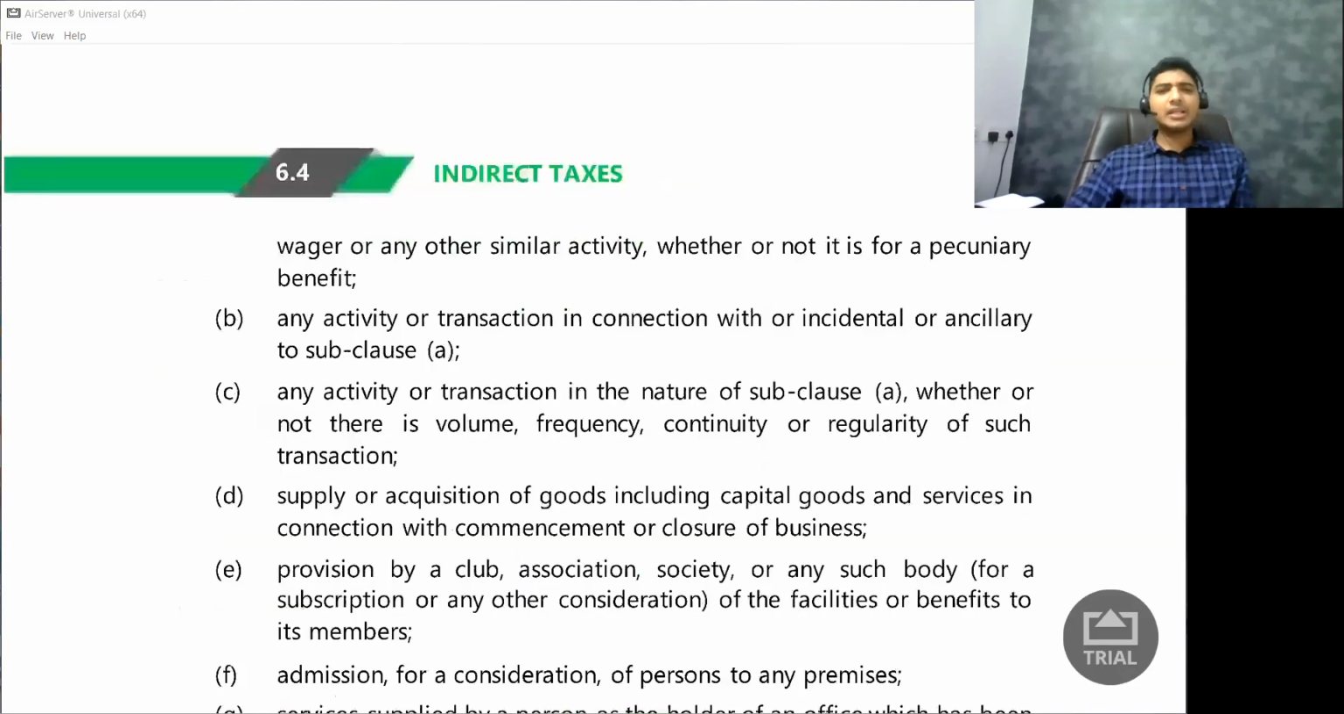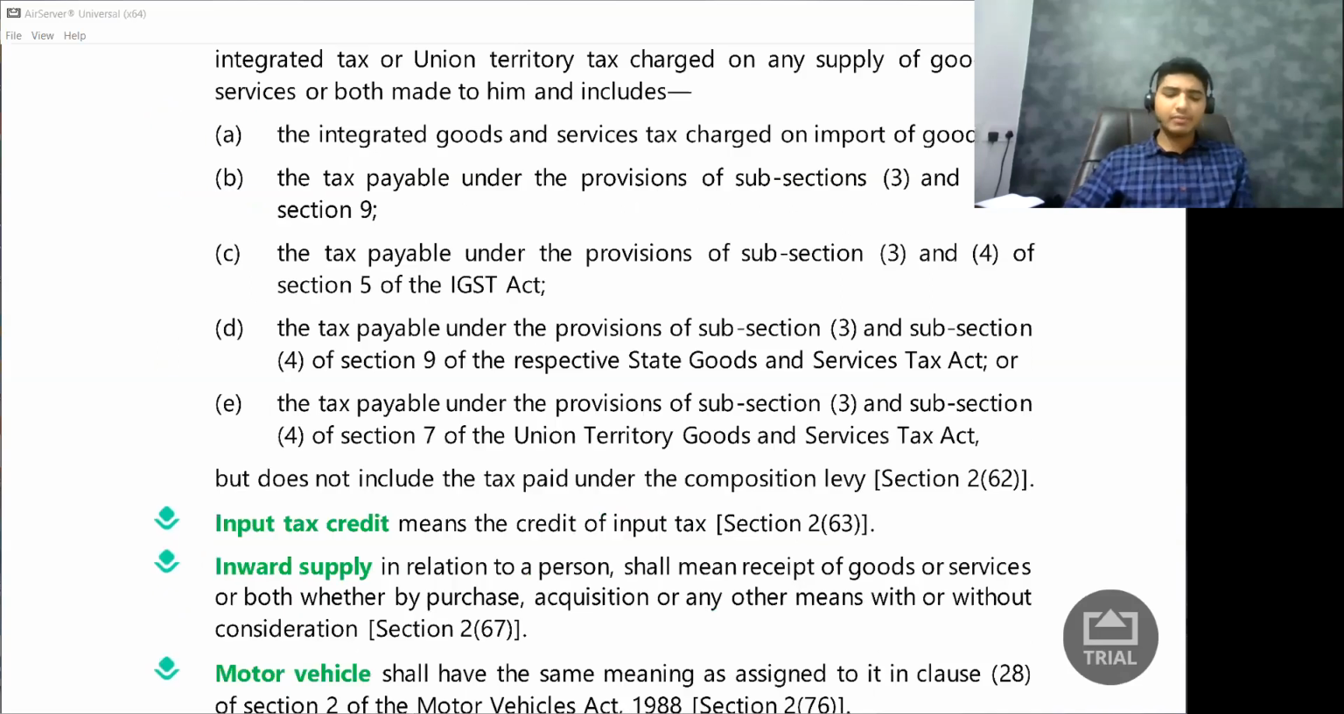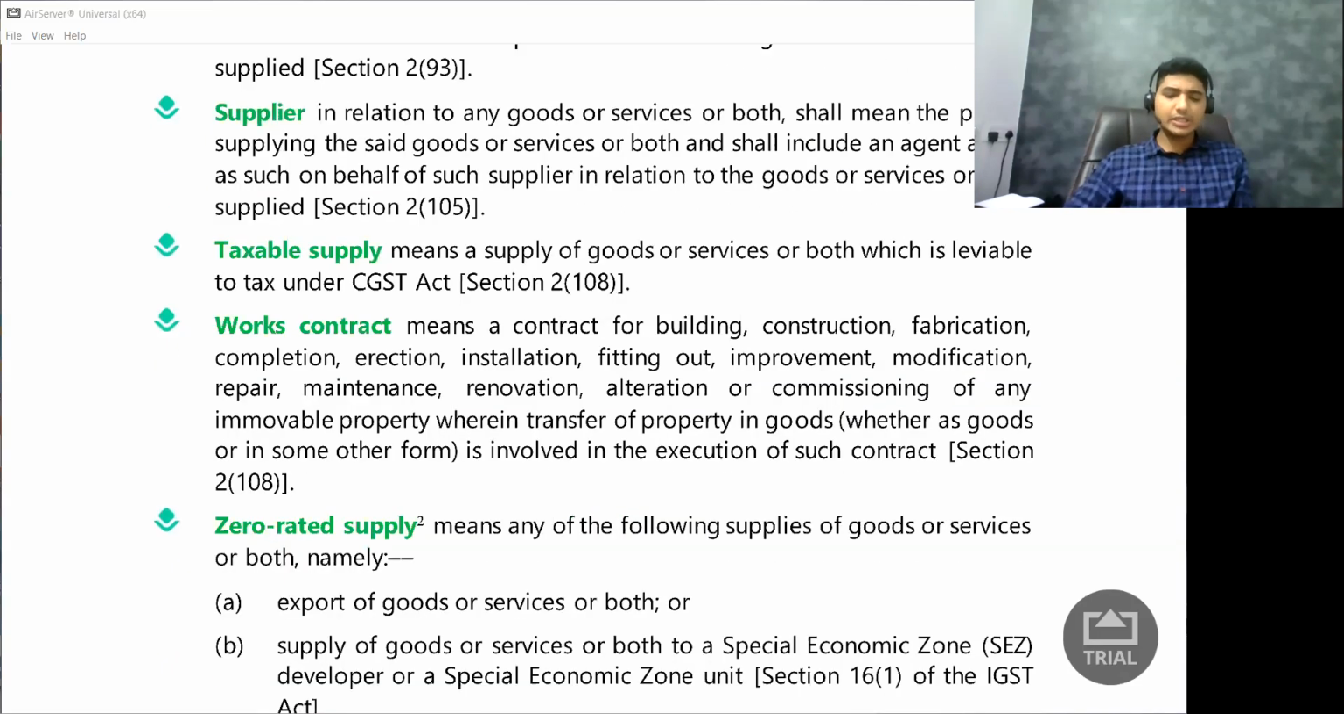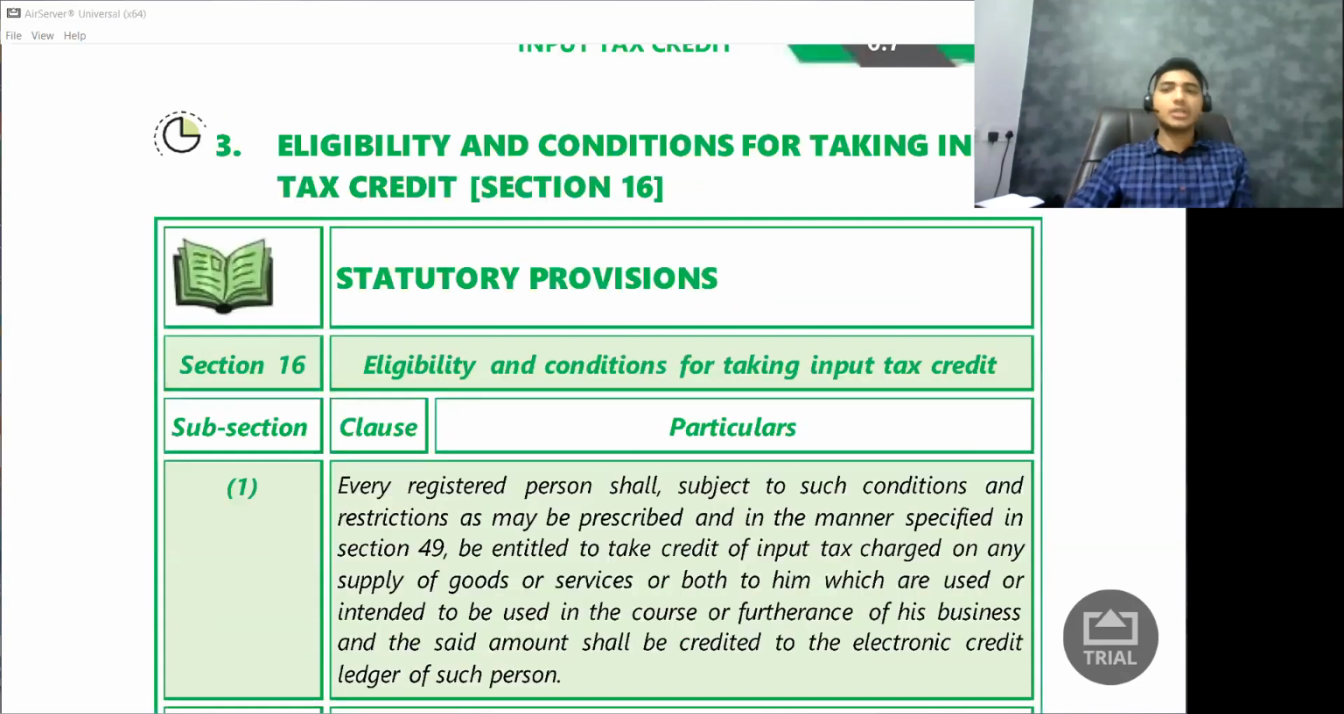First, there are certain definitions which they have given. Let us not go into those definitions. Let us directly jump into the section. Okay, so which section are we talking about? We are talking about section 16. Now we will understand every word of this particular section. We will take enough time to understand this because it is very, very important.